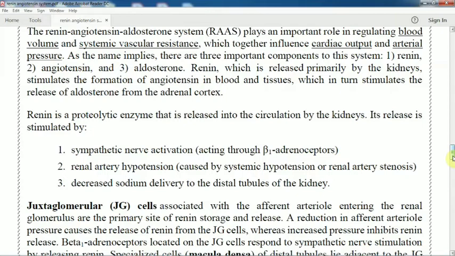Juxtaglomerular cells associated with the afferent arteriole entering the renal glomerulus are the primary site of renin storage and release.